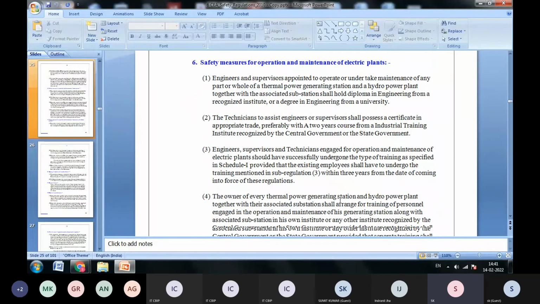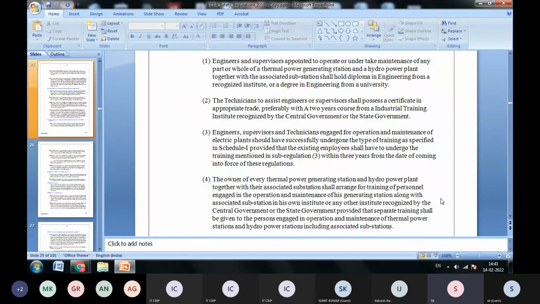The owner of every thermal power generating station and hydropower plant, together with their associated substation, shall arrange for training of personnel engaged in the operation and maintenance of his generating station.